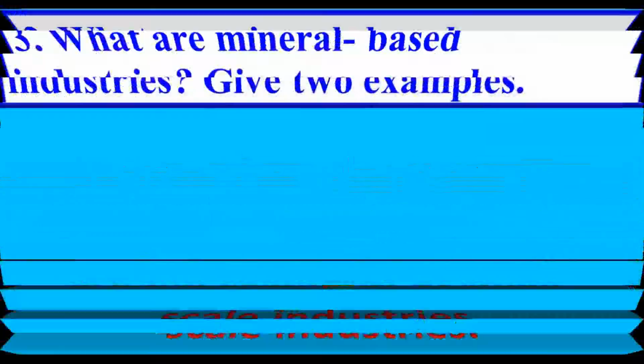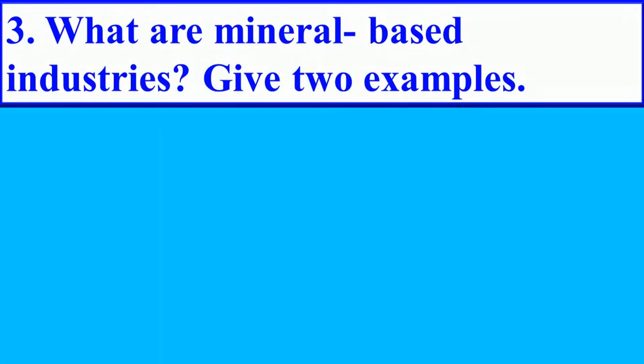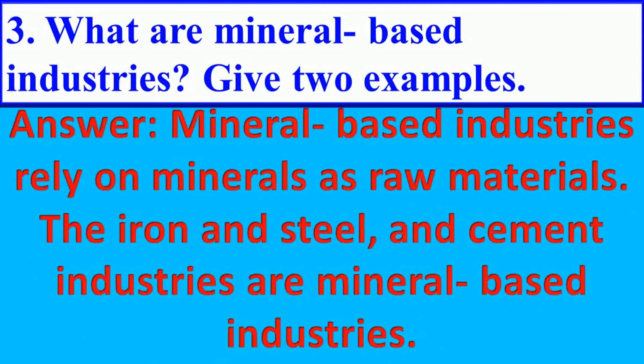Next question. What are mineral based industries? Give two examples. Answer is mineral based industries rely on minerals as raw materials.